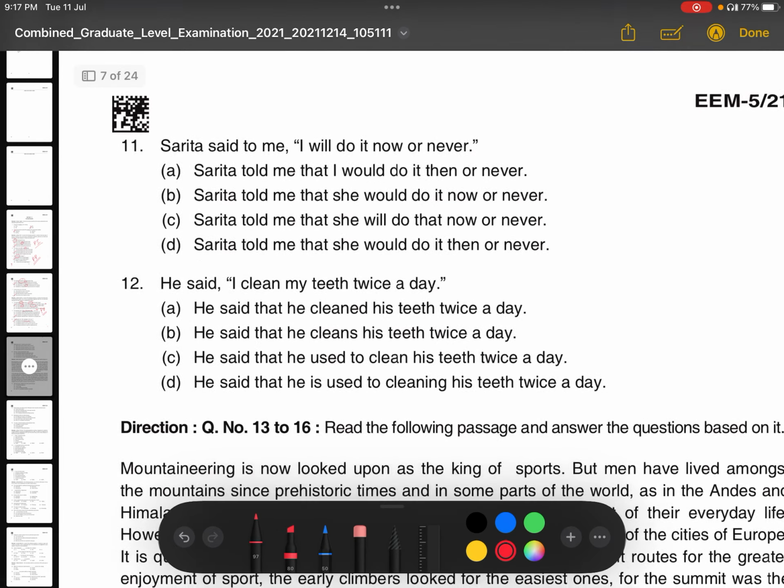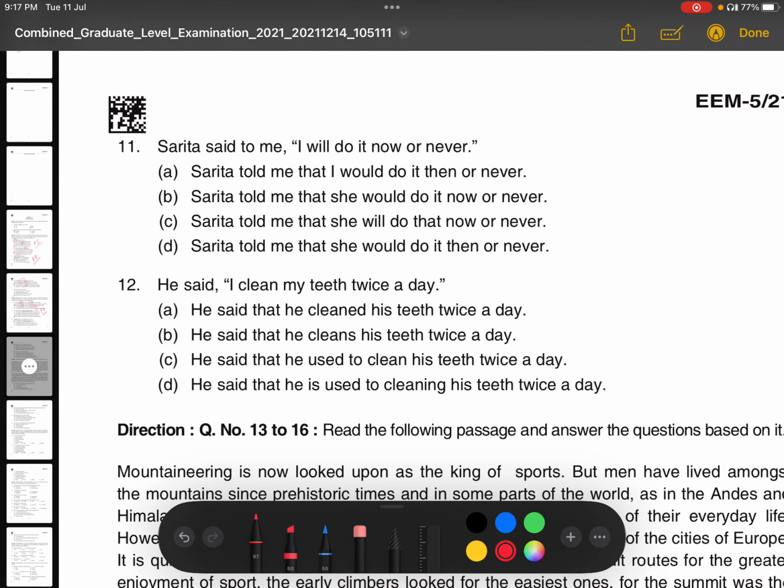Next, Sarita said to me, "I will do it now or never." This is a very easy question. "Said to", we know, we change into "told", right? So what is the correct answer here? Sarita told me that I will change into she. So, she would do it now or never is your correct answer? Or Sarita told me that she will do that now or never. Or Sarita told me that she would do it then or never.